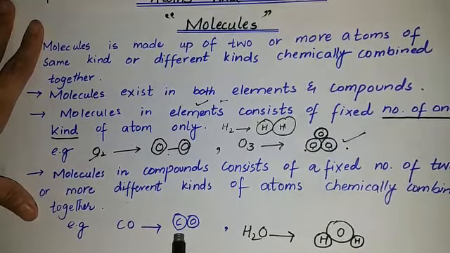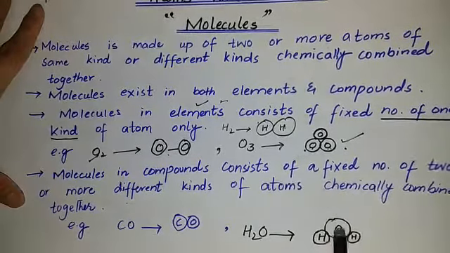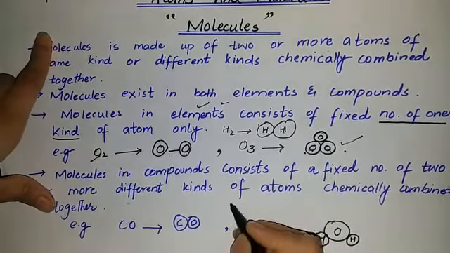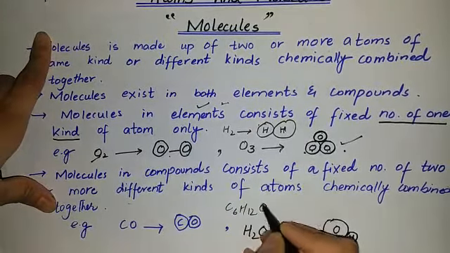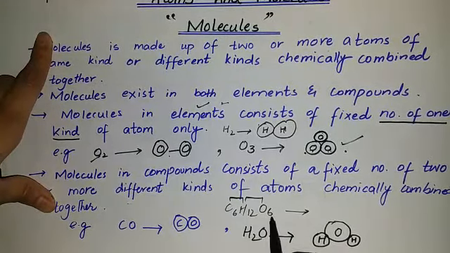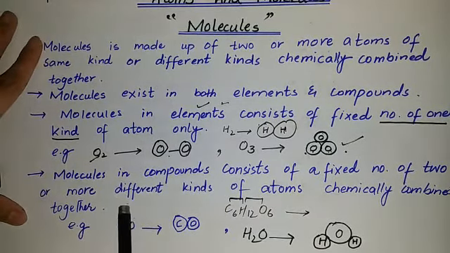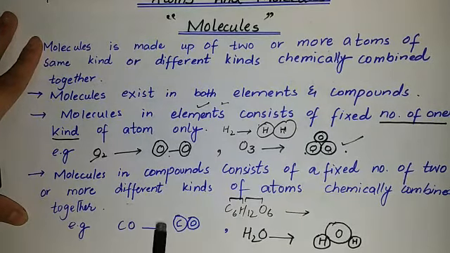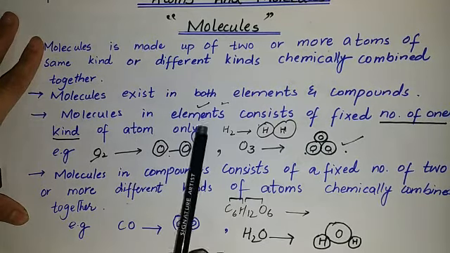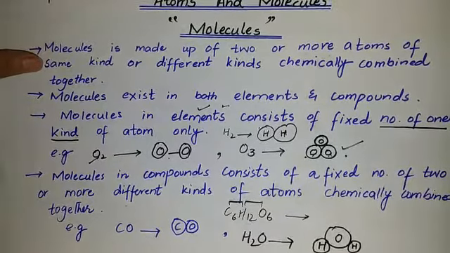In carbon monoxide there are two kinds of atoms, one is carbon and one is oxygen. In water, there are two kinds of atoms, hydrogen and oxygen. Another example is glucose, C6H12O6. Students, in glucose there are three kinds of atoms: carbon, hydrogen and oxygen. So when there are different kinds of atoms in a molecule, then that represents a compound, and if the same kind of atom is present, then that will be an element. So this is the difference between an element and a compound.